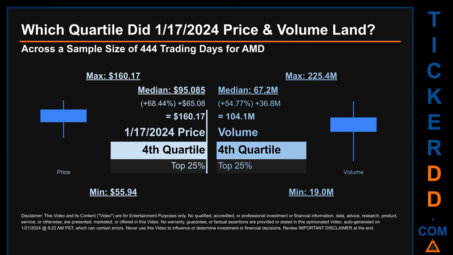Descriptively, AMD has a median price of $95.085. Therefore, January 17, 2024 price was higher from that middle marker by 68.44%. The day's volume of 104.1 million was more than the median by 54.77%.